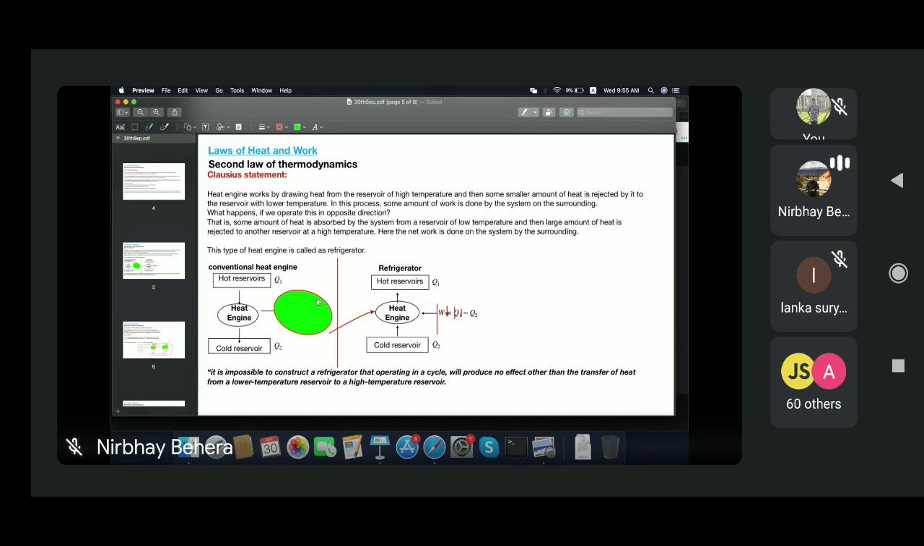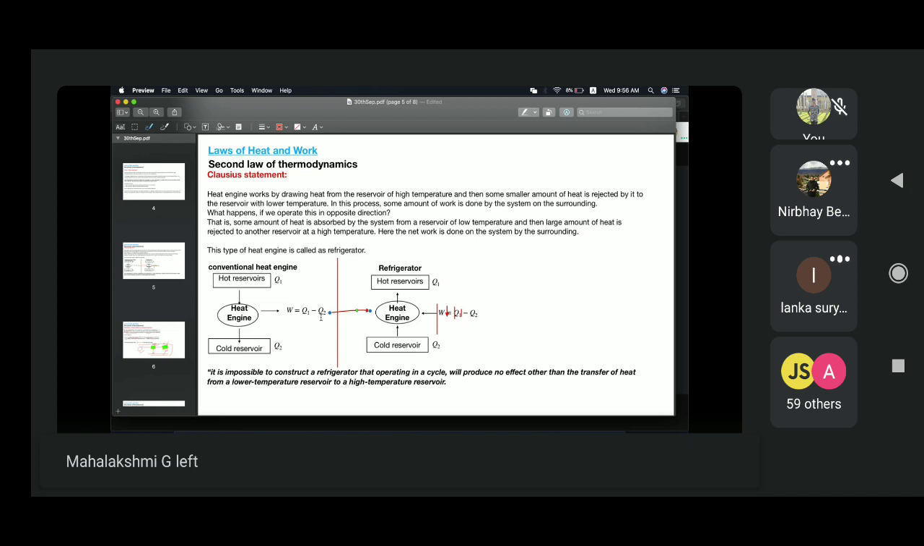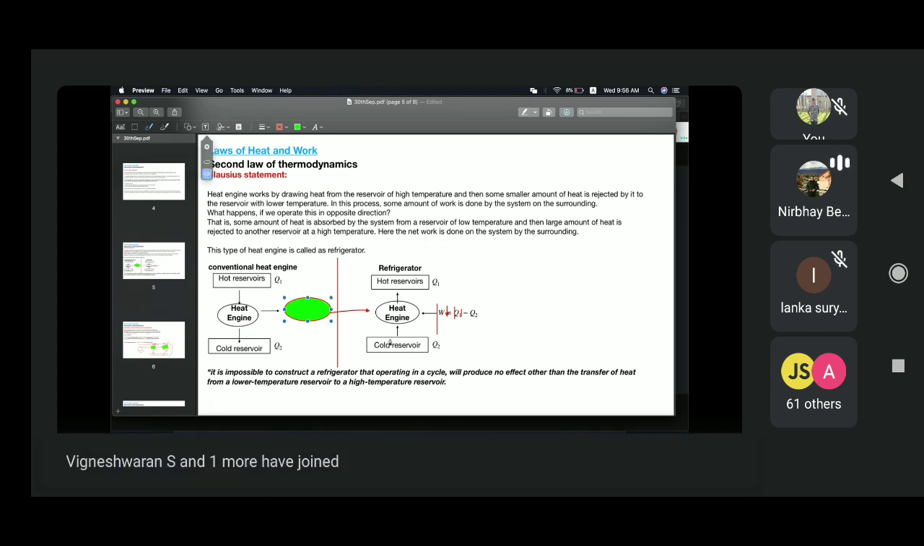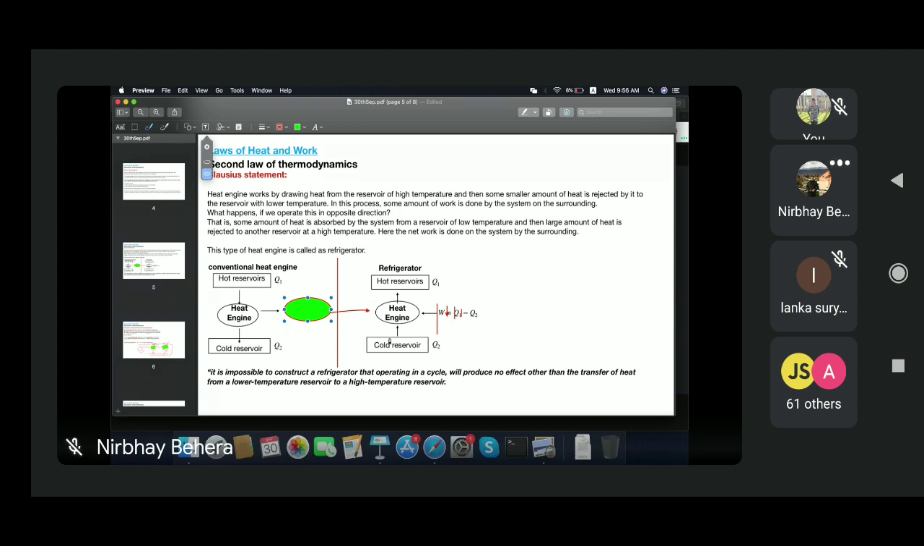Is that what you are asking? Yes, sir. No, even in the real case, theoretically you can do it, but in the real case you cannot. Theoretically, if they are independent, then whatever amount of work you are getting here, you can put here for the refrigerator to make heat flow in the reverse direction. You can do that theoretically, but they should be independent. There should not be any connection between them.